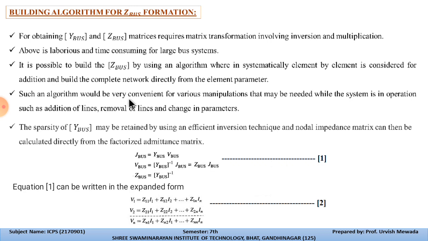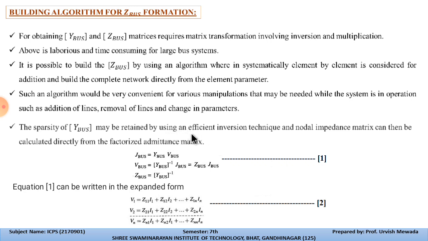For that we do not need to reconstruct the ZBus when we perform the addition and removal of the lines and the change in the parameters. The sparsity of the YBus may be retained by using an efficient inversion technique, and the total impedance matrix can be calculated directly from the factorized admittance matrix.